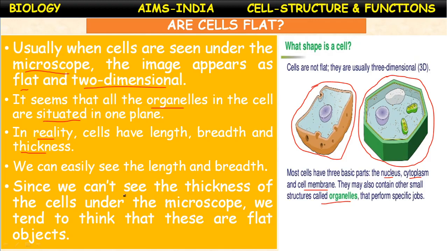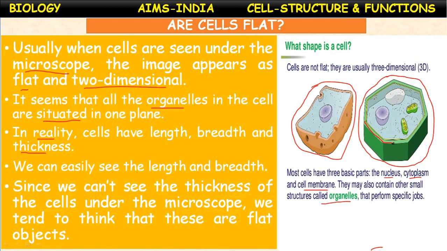But here the concept is, are cells flat? The easiest method is to slightly change the focus while viewing plant cells on the slide and look at the cell wall. You will find that you are able to see the thickness of the wall. Particularly when you observe the plant cell, this is the cell wall.